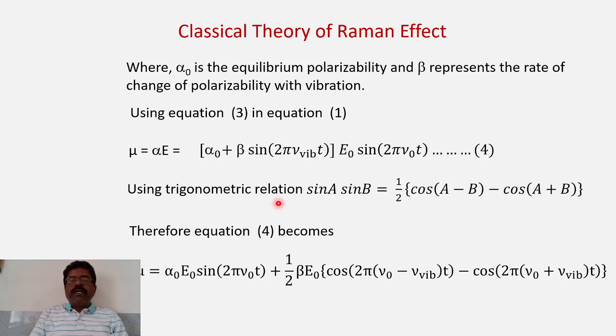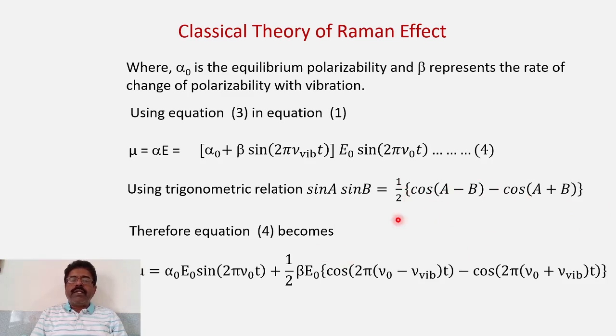Now using a trigonometric relation, if you multiply this, what will it be? Alpha 0 E0 sine of 2 pi nu 0 t, and the second term, E0 beta into sine of 2 pi nu vibration t into sine of 2 pi nu 0 t. So the second term contains the product of two sine functions, sine a into sine b. You can use the trigonometric identity: sine a into sine b is equal to one half cos of a minus b minus cos of a plus b.